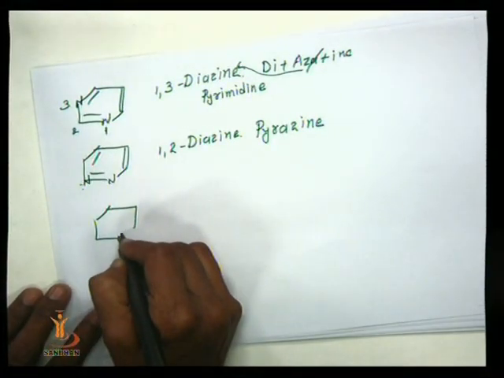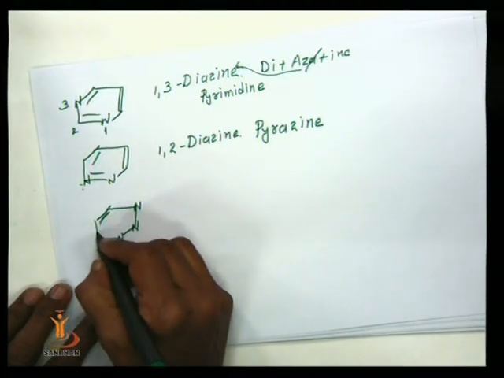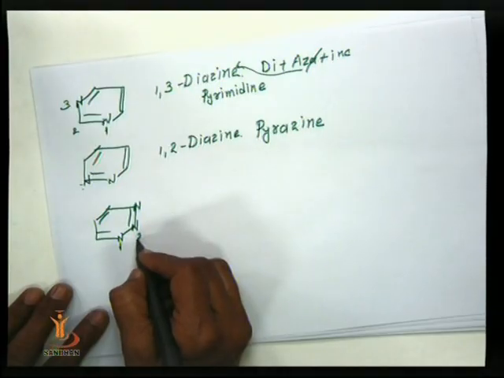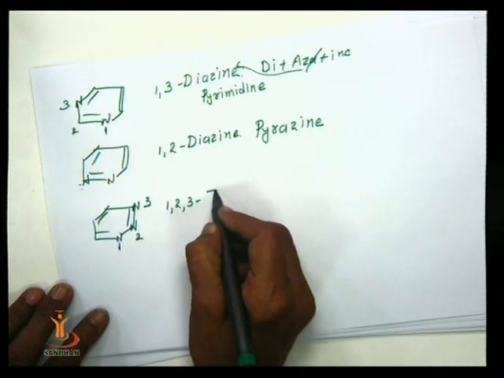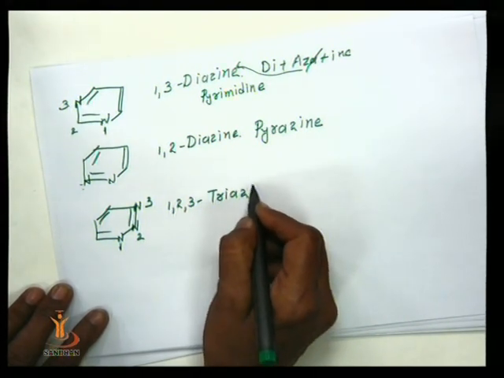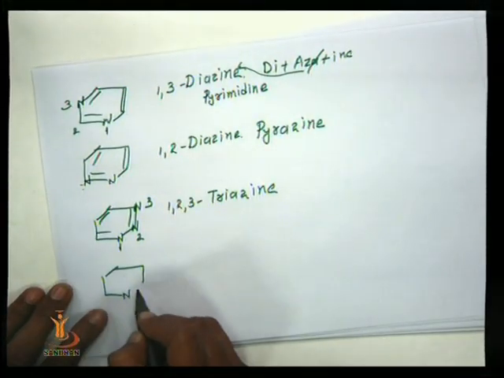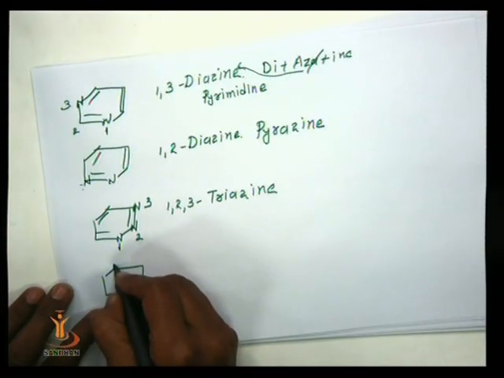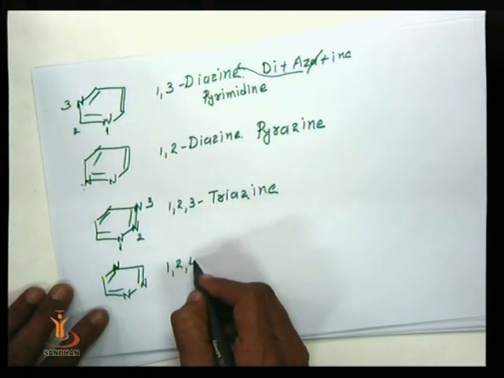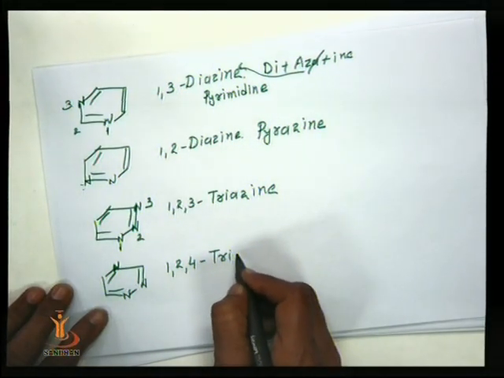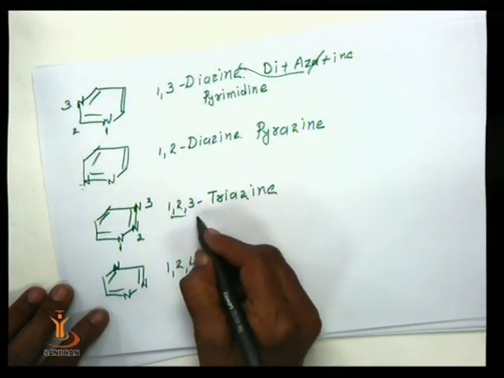If 3 heteroatoms are present, numbering is 1, 2, 3, so it is known as 1,2,3-triazine. If 3 heteroatoms are present at 1, 2, 4, so it is known as 1,2,4-triazine, and 1,2,3-triazine is called a V-triazine.